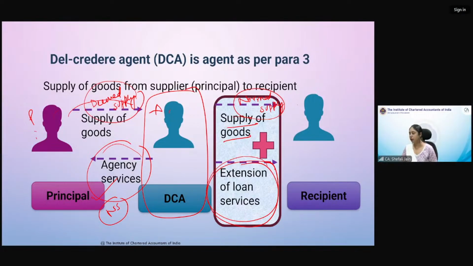Somebody is asking for the quiz. Sorry, today there will be no quiz, but tomorrow we will be having a quiz. So will del credit agent charge more? Yes, definitely, Saipat. He will charge more commission. Del credit is like a surety guarantee.